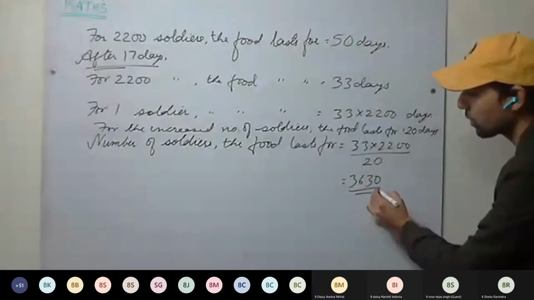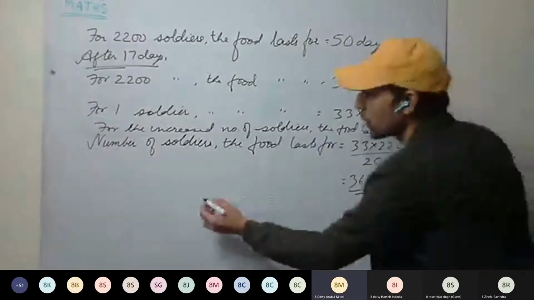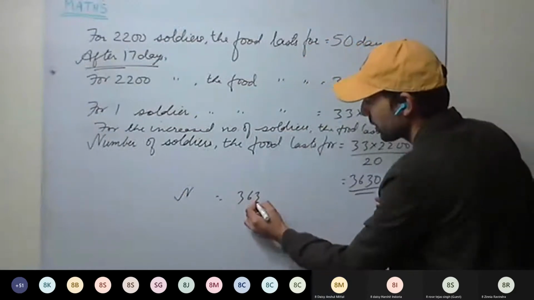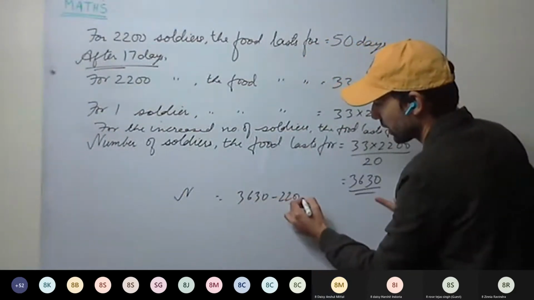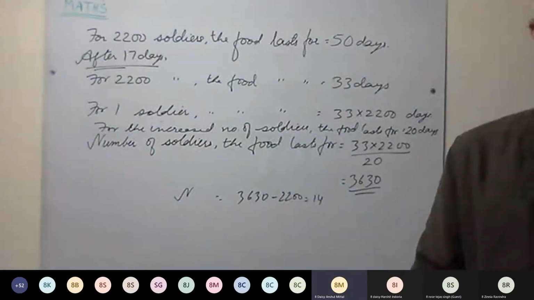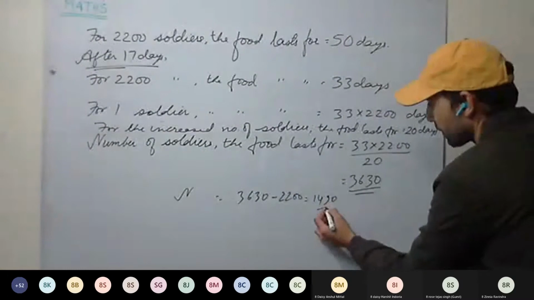Now the question is asking how many soldiers have joined afterwards. So the number of soldiers joined later equals 3630 minus 2200, which is 1430.